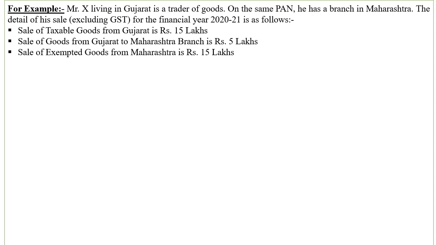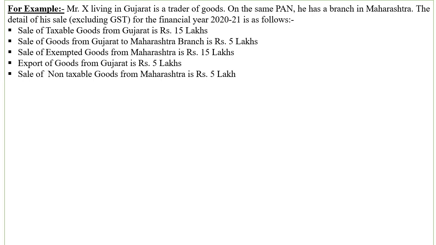Sale of exempted goods from Maharashtra is rupees 15 lakh. So whenever you are calculating aggregate turnover, exempted goods are also included. So 15 lakh will also be included while deciding aggregate turnover. Export of goods from Gujarat is rupees 5 lakh. So that is also to be included. Sale of non-taxable goods from Maharashtra is rupees 5 lakh. That is to be included in the aggregate turnover.